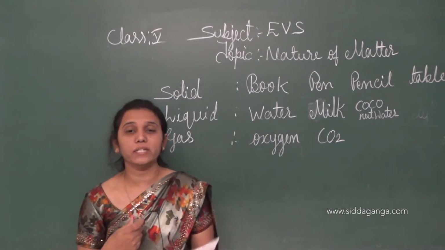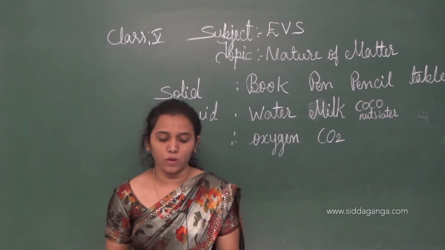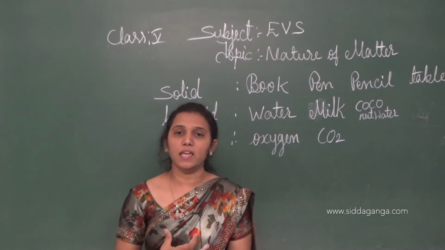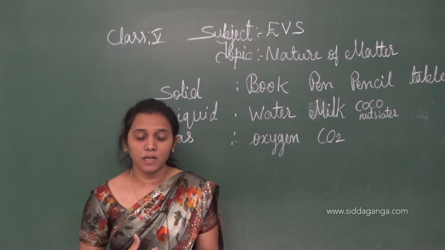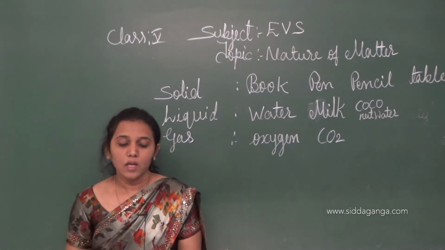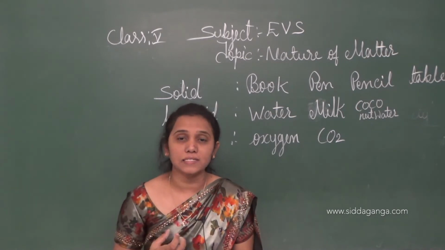Next, think about an example for gas, children. Whenever we burn something, whenever we burn firewood, we are able to see some smoke, isn't it? Some smoke coming out of it, children. So this smoke is an example for gas.